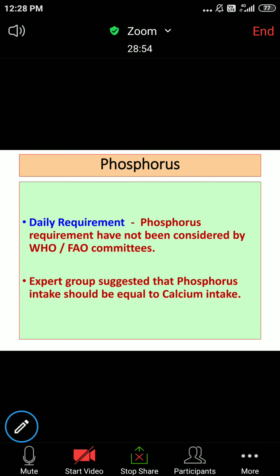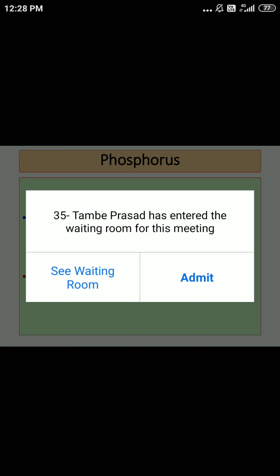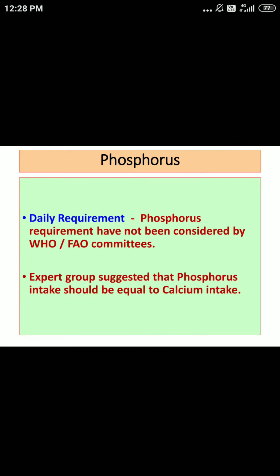Before going to sodium, let's talk about the deficiency of phosphorus. Again, practical aspect. Dietary deficiency of phosphorus can lead to a condition called hypophosphatemia. Simple thing, the phosphorus level will get reduced.